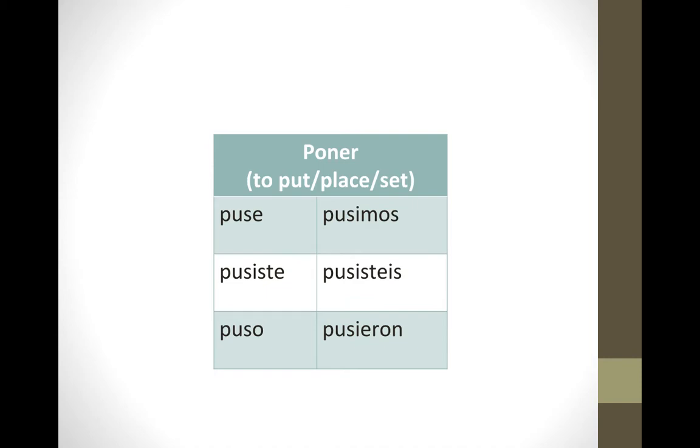Poner. Poner means to put, place, or set. Its stem in the preterite is P-U-S, pus, and its conjugation is puse, pusiste, puso, pusimos, pusieron.